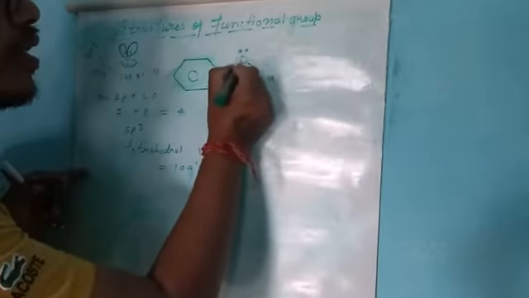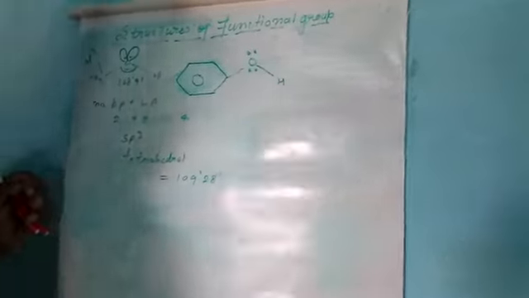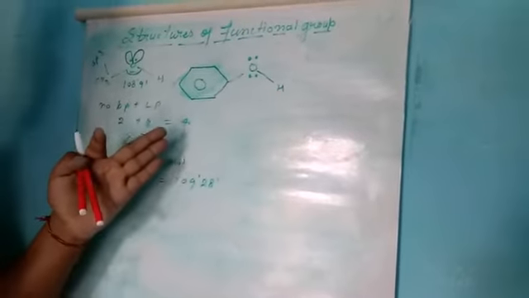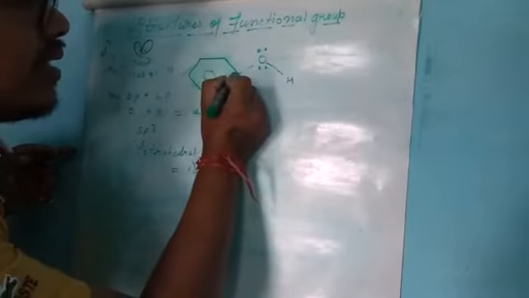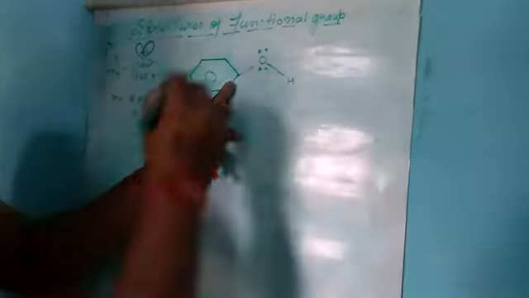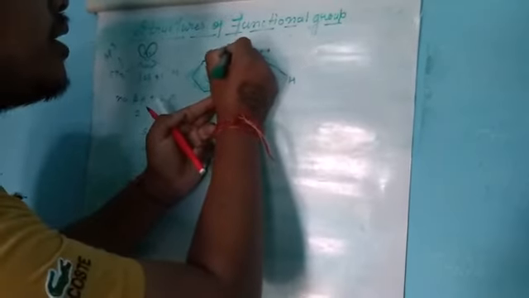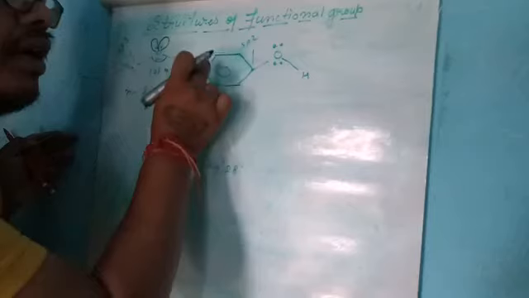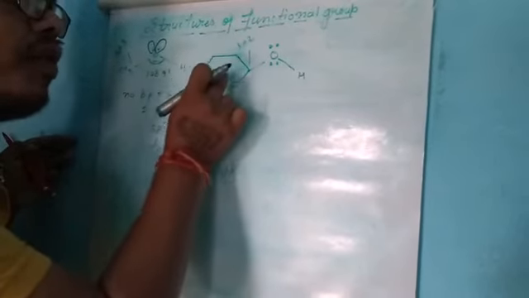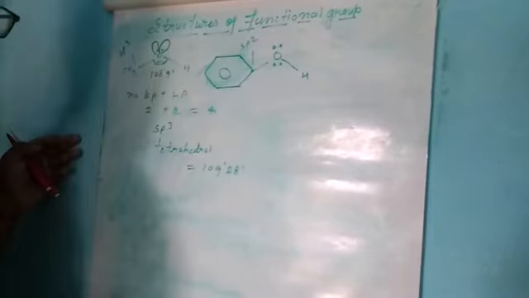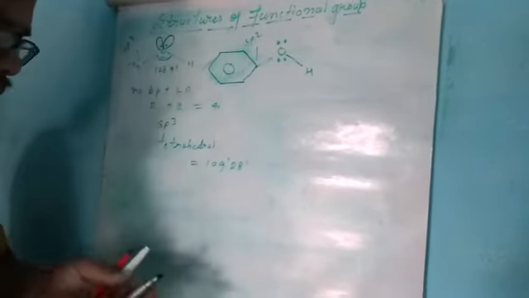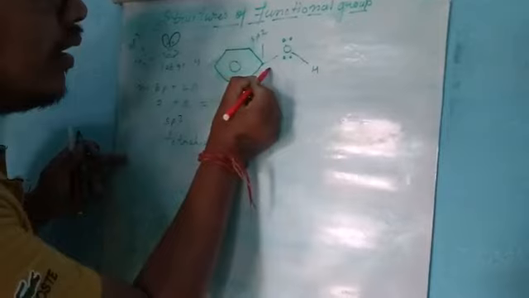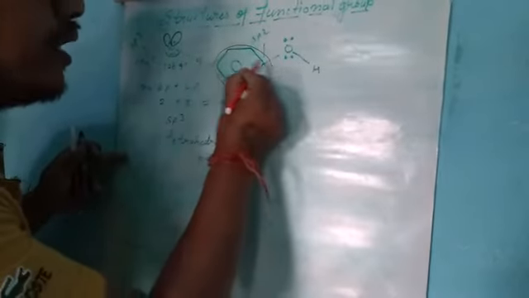Two lone pairs of electrons occupy the oxygen. In phenol, this carbon is sp2 hybridized, because in the benzene ring the pi bonds occupy alternate positions. In phenol, a bulky group is present on the oxygen.